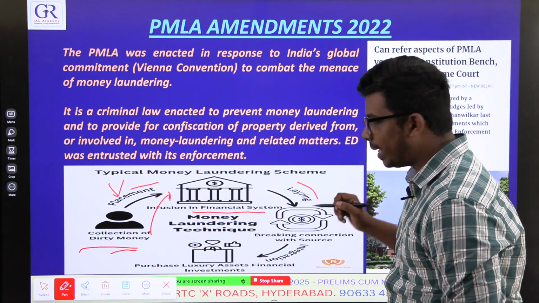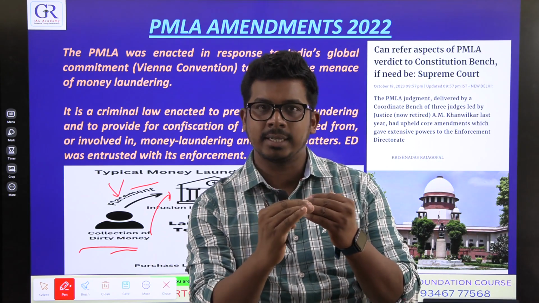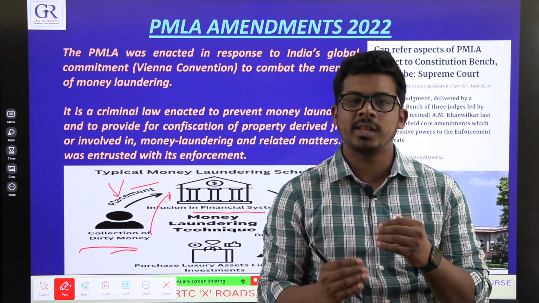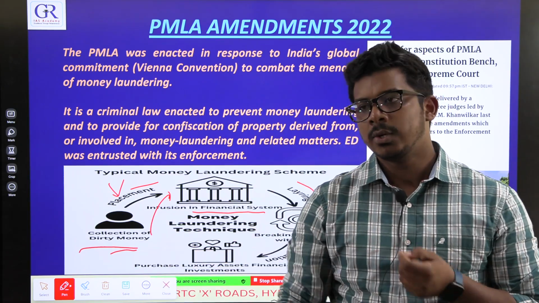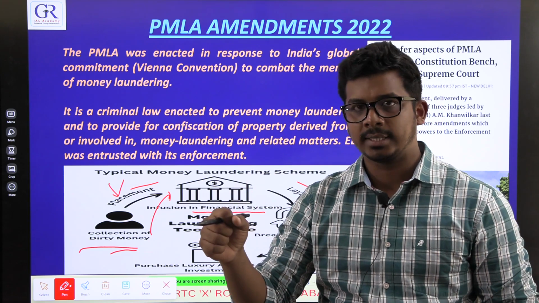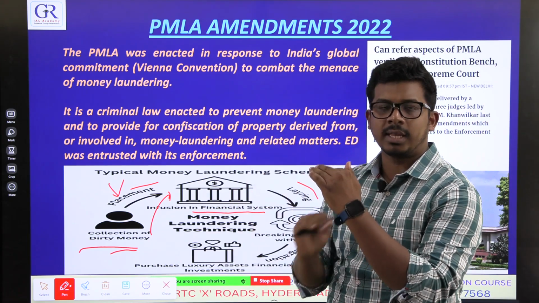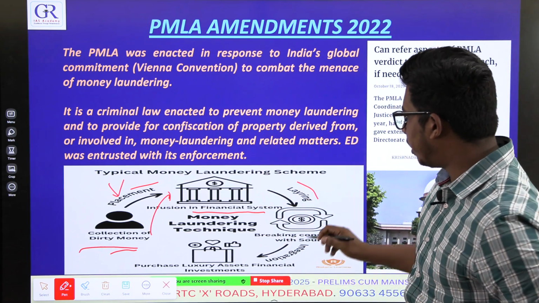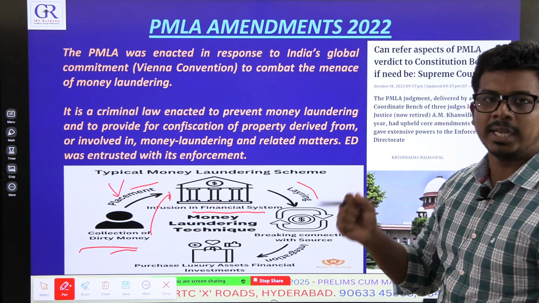Next, the second stage is layering. Layering means adding so many layers to the original transaction that it is very difficult for the authorities to track it. If it is a straightforward simple transaction, you have given money to him, so you will be arrested. No, they will do multiple transactions, layering one transaction over another. So the second stage is called layering. They keep on transacting till it is very difficult to track.